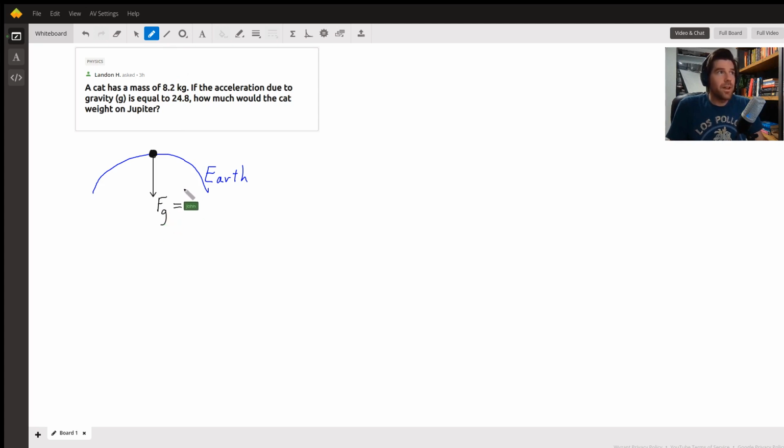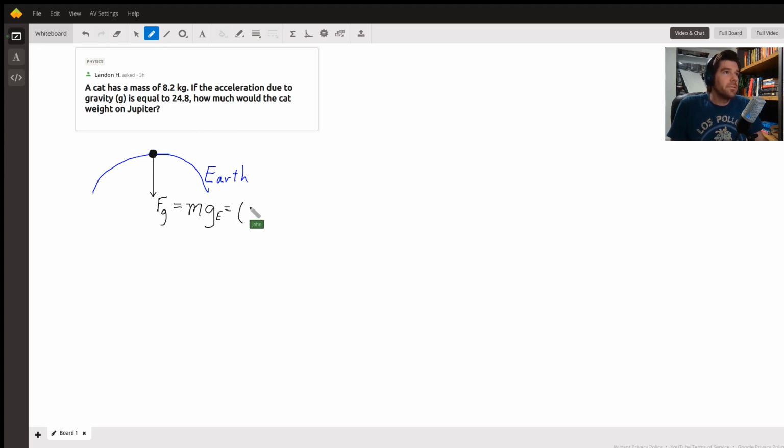So we're just going to say the force of gravity, F sub g, is equal to, now the force of gravity near the surface of the Earth is a formula which is just the mass of the object times the acceleration due to gravity on Earth. It's oftentimes represented by just g, but because in this problem we're dealing with gravity on Earth and gravity on Jupiter, let's say g sub e. And for all objects near the surface of the Earth, this is equal to 9.8 meters per second squared. So we can substitute these quantities in.